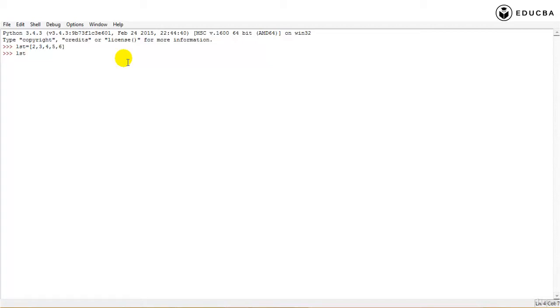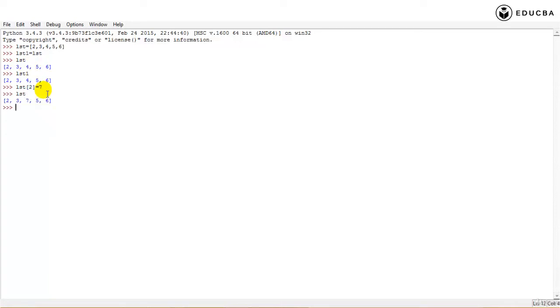Now, I create another list1, which is going to be equal to list. If I say my list1 is equal to list, now if I print list, it will be 2, 3, 4, 5, 6. If I print list1, it will be 2, 3, 4, 5, 6. If I have to change an element of the list, let's say list of 2, index is 2, this is 0, this is 1, and list of 2 is this particular element. I want to make it as 7.